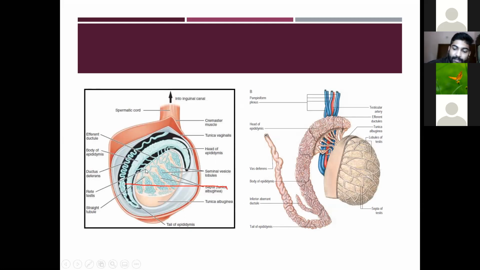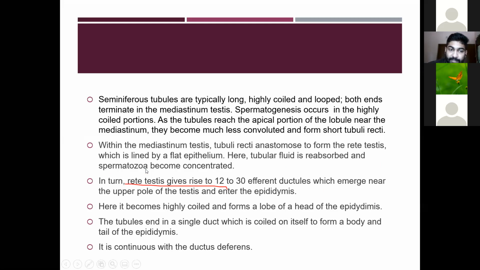Here the tubular fluid is reabsorbed, and the spermatozoa become more concentrated. Then in turn, the rete testis gives rise to 12 to 30 efferent ductules, which emerge near the upper pole of the testis and enter the epididymis.